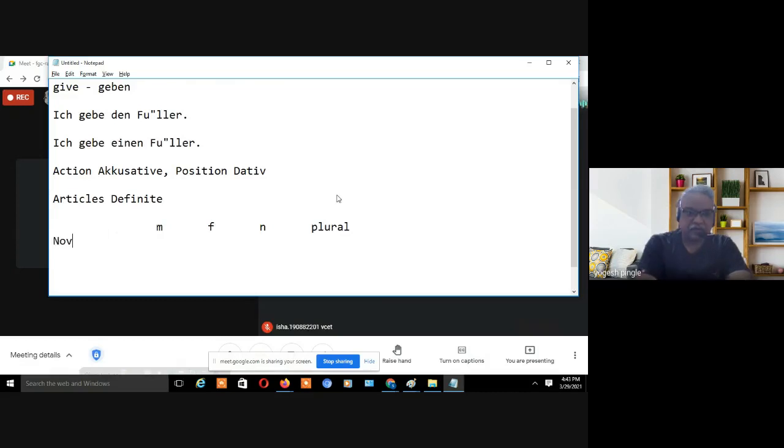And here I will write nominative form, accusative form, dative form, and genitive form. These are some of the forms.